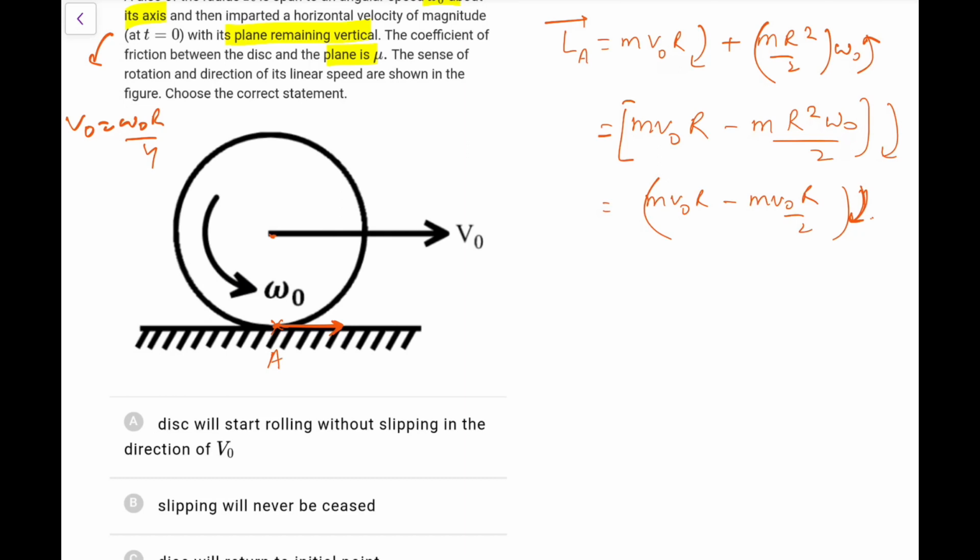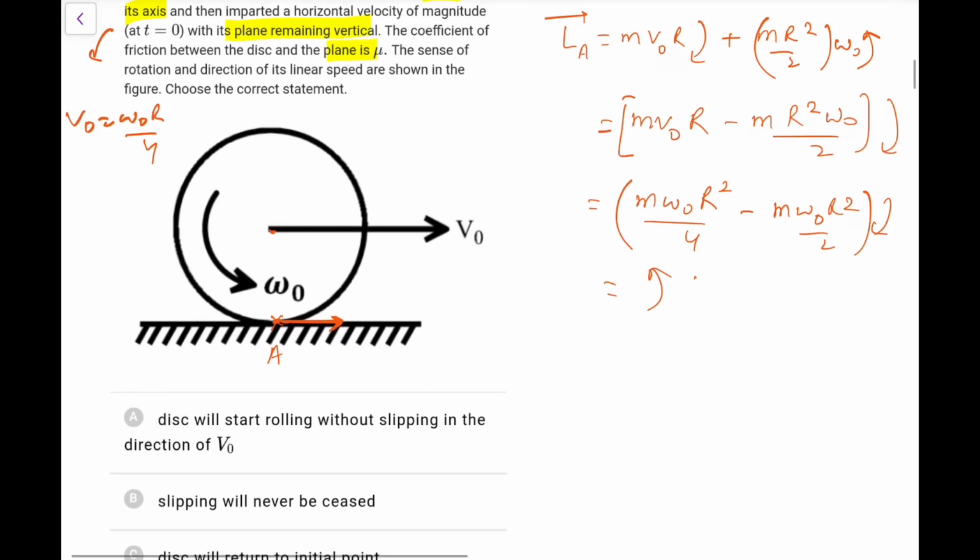Okay, V naught is omega naught r by 4, so I made a mistake here. Wait a minute, it would be m omega naught r square by 4 minus m omega naught r square by 2. So it comes out as negative. That means finally it will roll in the other direction, so the velocity will reverse its direction.